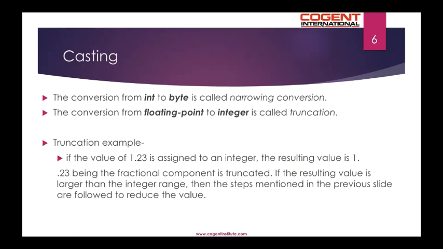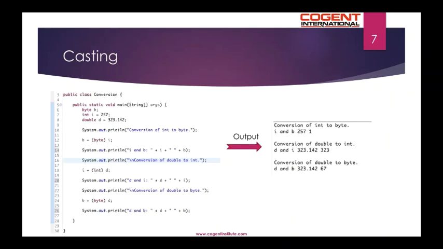Continuing with casting, the conversion from int to byte is called narrowing conversion. The conversion from floating point to integer is called truncation. So if the value of 1.23 is assigned to an integer, the resulting value is 1. 0.23 being the fractional component is truncated. If the resulting value is larger than the integer range, then the steps mentioned in the previous slide are followed to reduce the value. Here's an example to demonstrate casting.